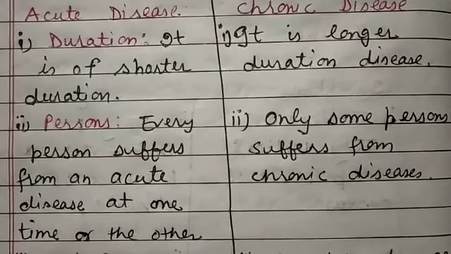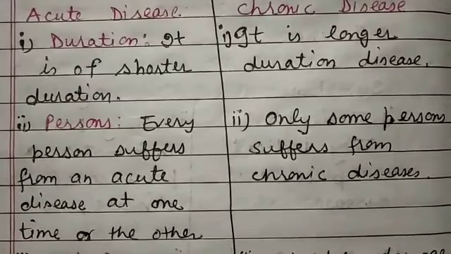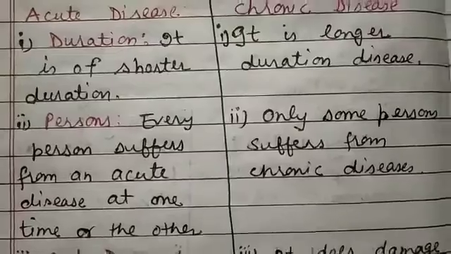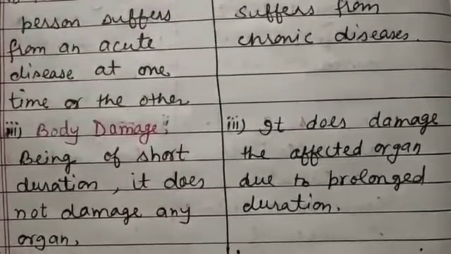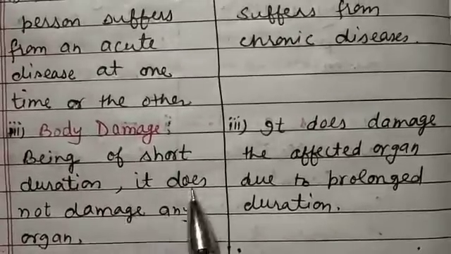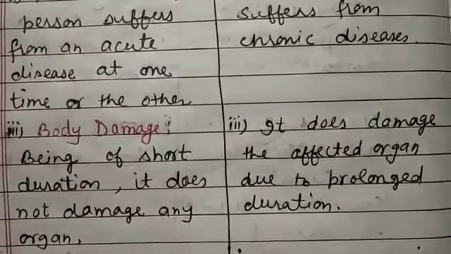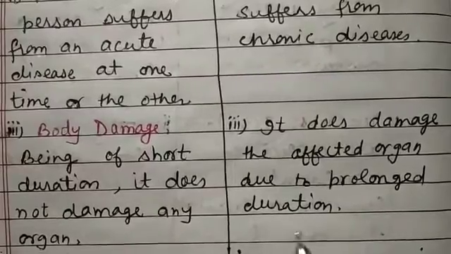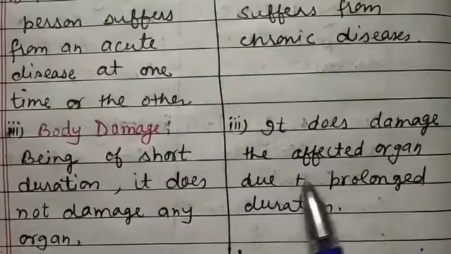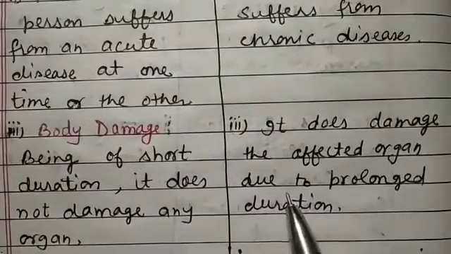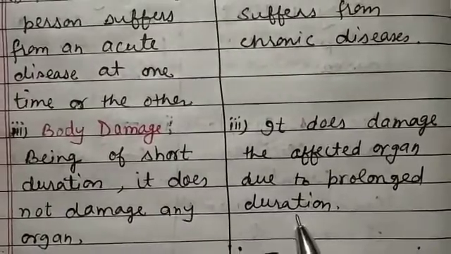The next point of difference is body damage. Acute disease, being of short duration, does not damage any organ, and chronic disease does damage the affected organ due to prolonged duration.